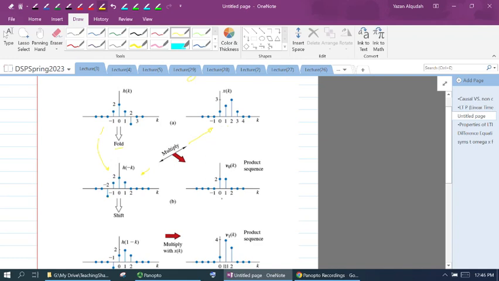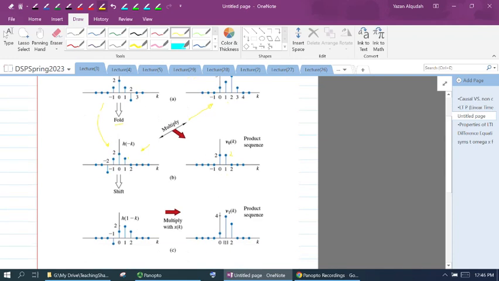So at 0, I'm going to have a 1 times 2, and at 1, I'm going to have a 2 times 1. So I'm going to have 2 and 2. And then what we do is we add these together. So 2 plus 2 is going to give me a 4.